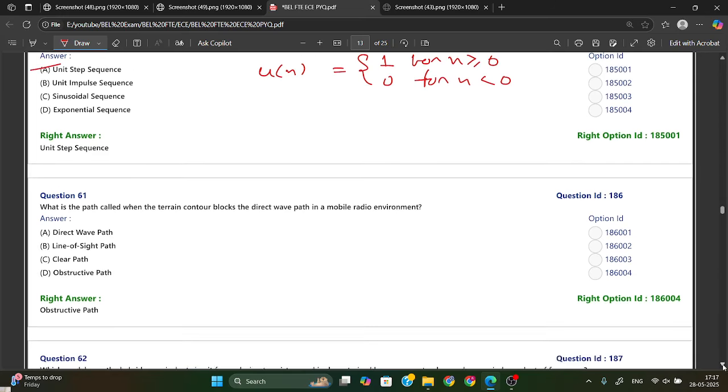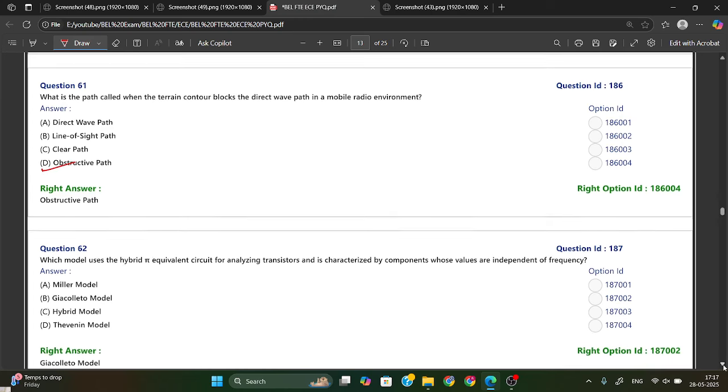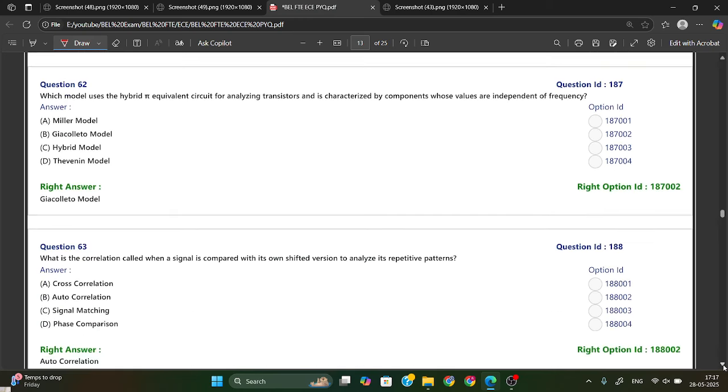What is the path called when the train contour blocks the direct wave path in a mobile radio environment? Whenever something is blocking, just remember it is an obstructive path. Option D is your right answer.